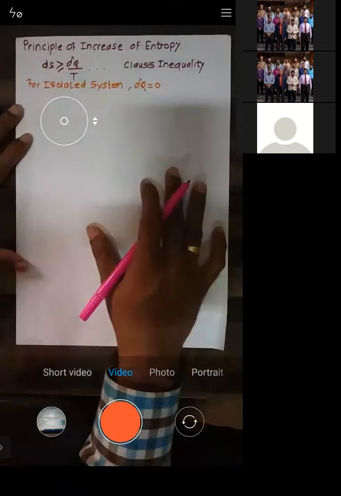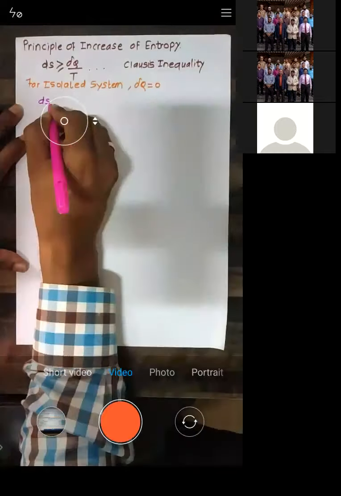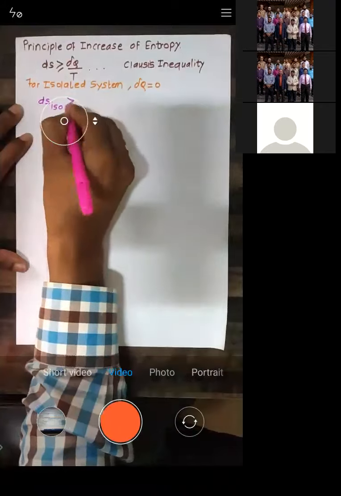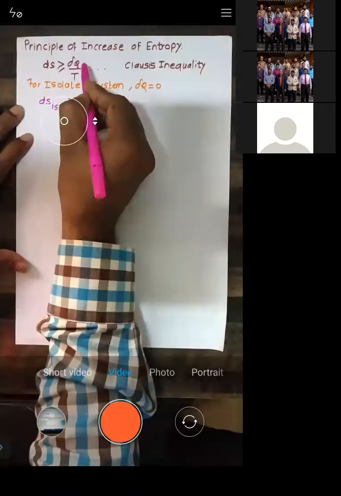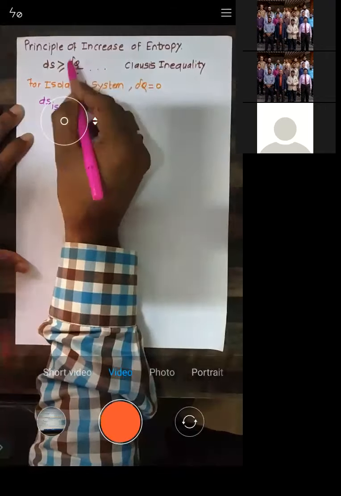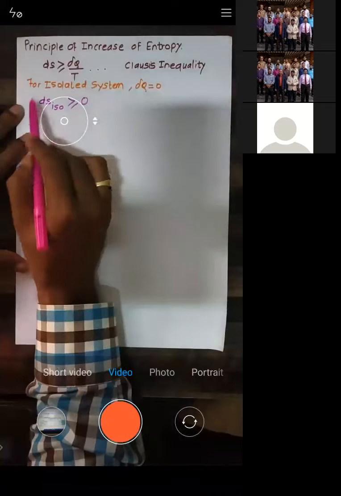So when you write down this term, what you will get is ds for an isolated system is greater than or equal to zero. Try to understand. When this del q is zero, this total term tends to zero, right? This we are doing for an isolated system.